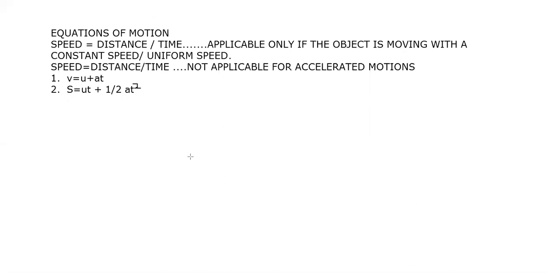The third equation of motion is v square is equal to u square plus 2as.